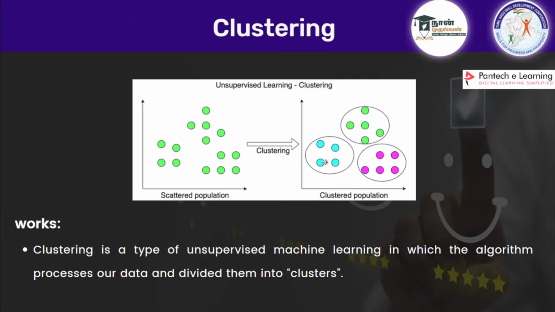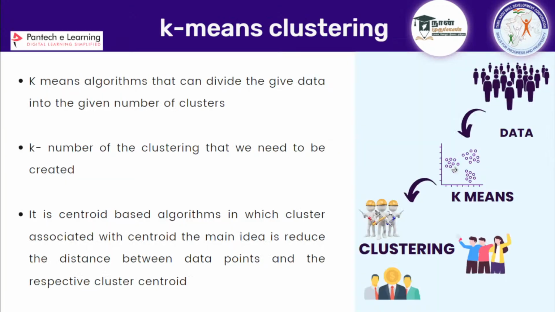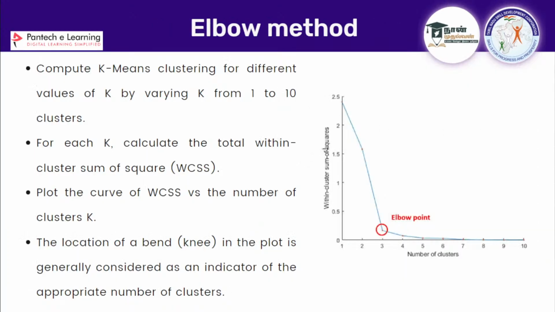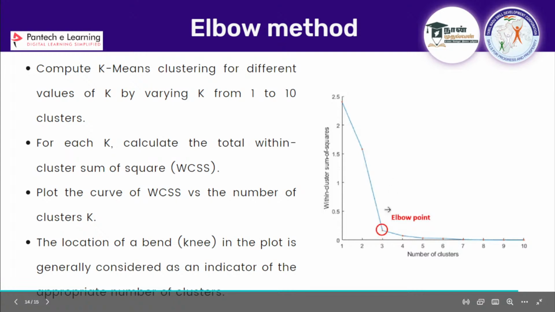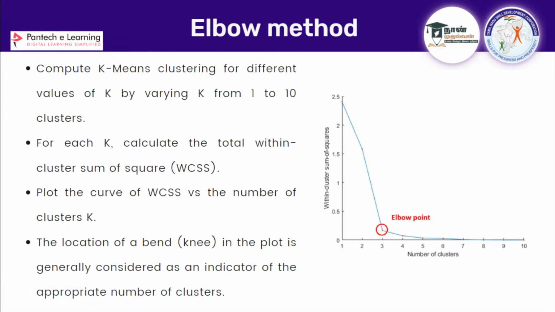Yes, the elbow method is used to determine the best k value in k-means clustering. Wherever you go, you can see this only. We are going to calculate the WCSS value and then plot it for 1 to 10. Where the elbow is, that point is the actual k value. So here the best k value is 3. And we'll try the project where we can find the actual k value. Okay, so starting with the project now, guys.